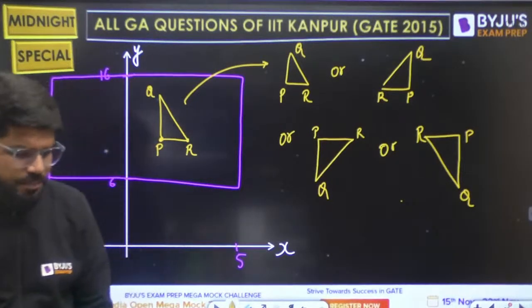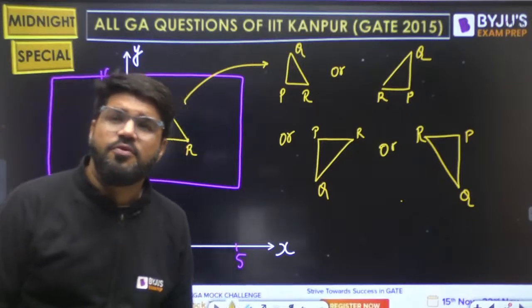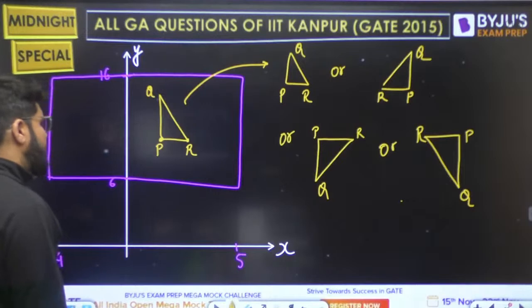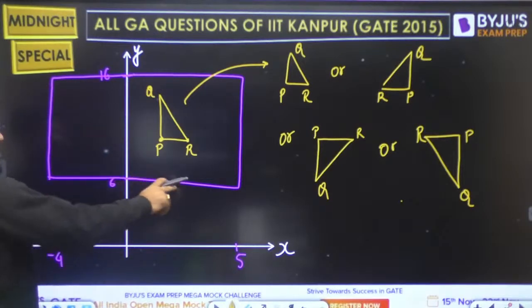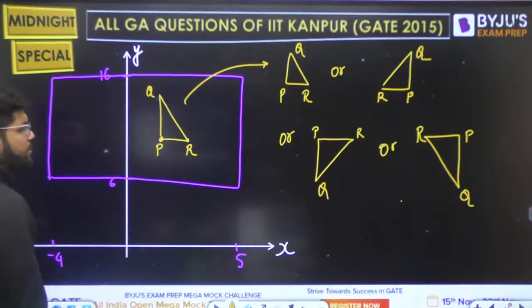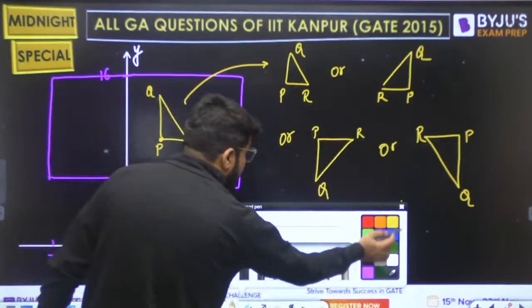If you talk about the point P, the solution can be simple if you fix the point P first of all. The point P can be anywhere. Now because PR is parallel to the x-axis, what can you vary for the point P? What is important here?